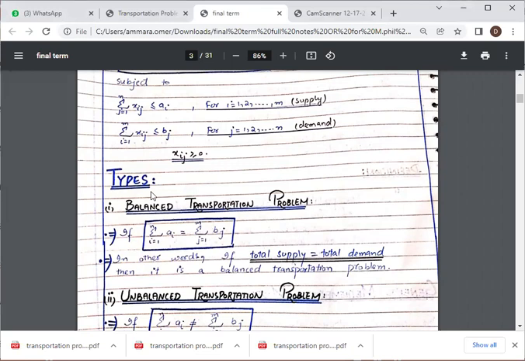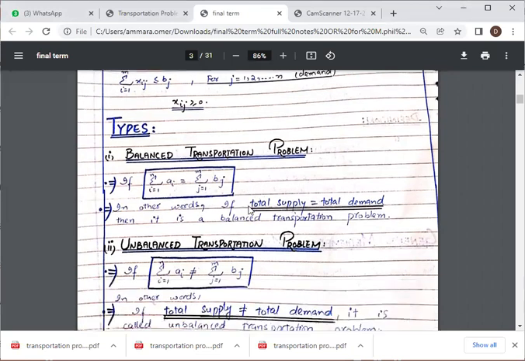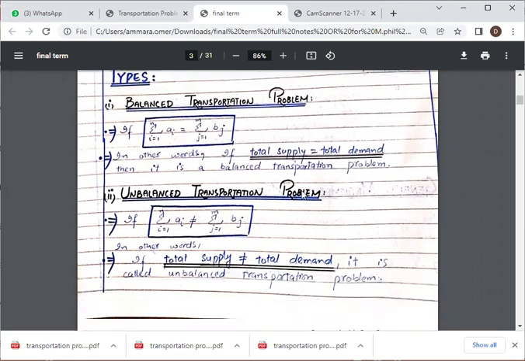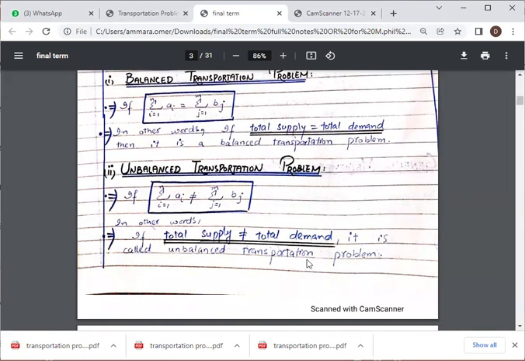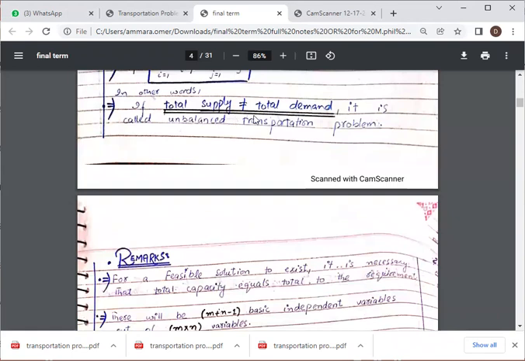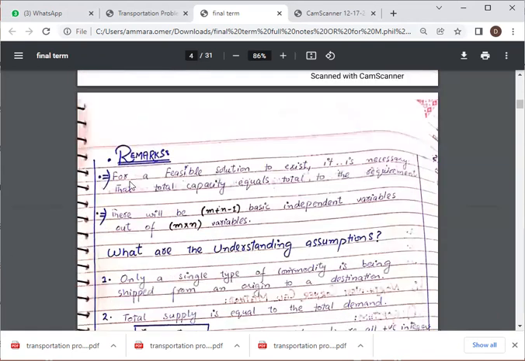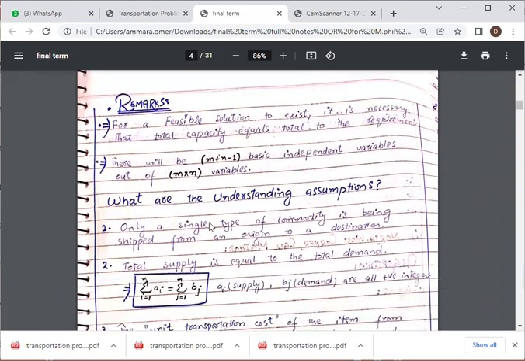So here it is also mentioned: the balanced transportation problem, in which the sum of Ai is equal to the sum of Bj, so our total supply is equal to total demand. In the unbalanced transportation problem, the total supply is not equal to the total demand; it may be greater than or less than. For a feasible solution to exist, it is necessary that total capacity equals the total requirement. There will be m plus n minus 1 basic independent variables out of m times n variables.